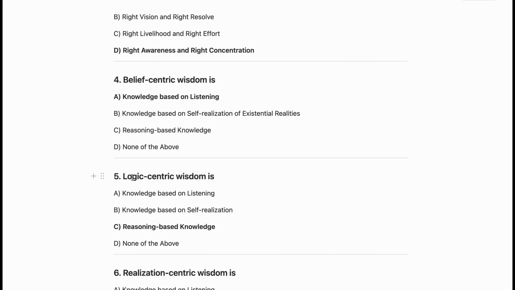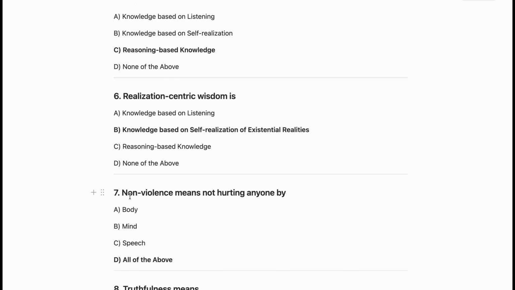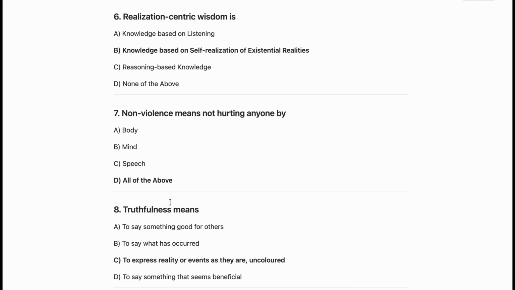Now, the next question from module 5, which is logic centric wisdom is reasoning based knowledge. So, we already know this. So, C is the correct answer. Now, the next question is realization centric wisdom is knowledge based on self realization of existential realities. So, B is the correct answer. Now, the next question is non-violence means not hurting anyone by body, mind, and speech. So, these all are coming under non-violence, means D is the correct answer, which is all of the above.